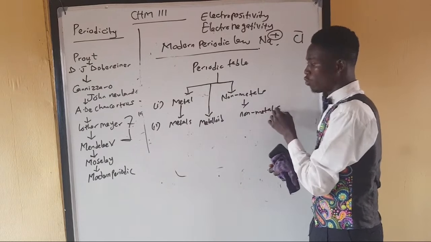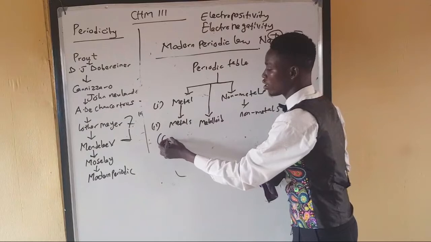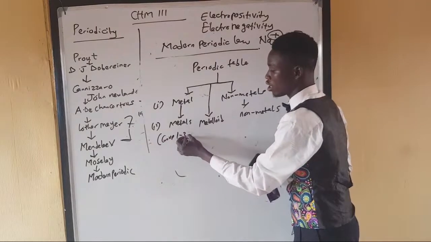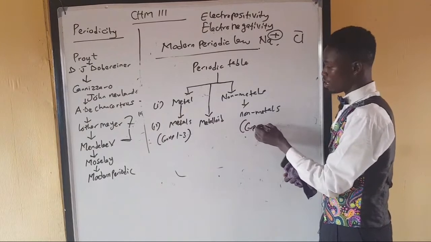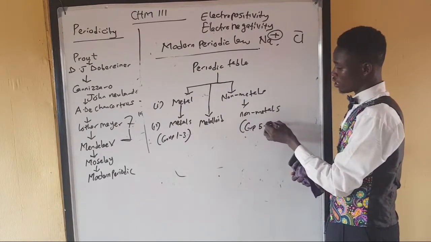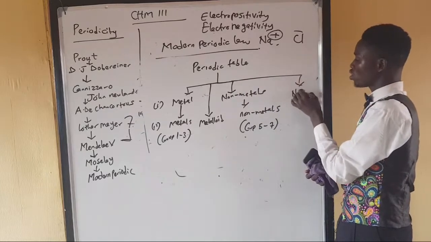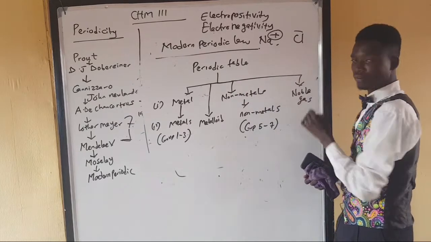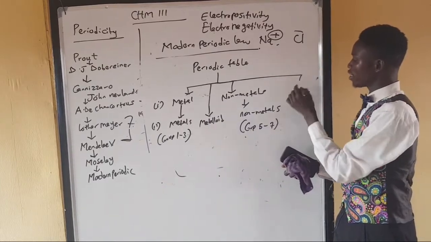Now, we show that elements that are metals are from group 1 to 3, while elements called non-metals are from group 5 to 7. Then we have another element type that we call the noble gas. Right now, this is the modern version.